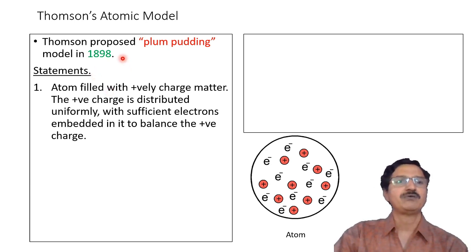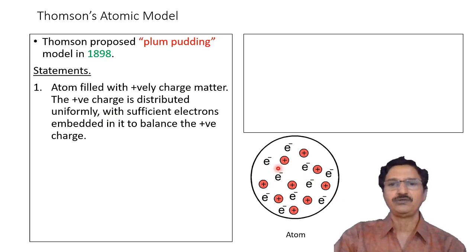Statements. Thomson made statements for his model. The first statement is that according to Thomson, the atom is spherical in shape, and this atom is filled with positively charged matter. The positive charge is distributed uniformly. In this diagram, we can see that the positive charges are distributed uniformly, and there are a number of electrons embedded inside this. This number of electrons balances the positive charge.